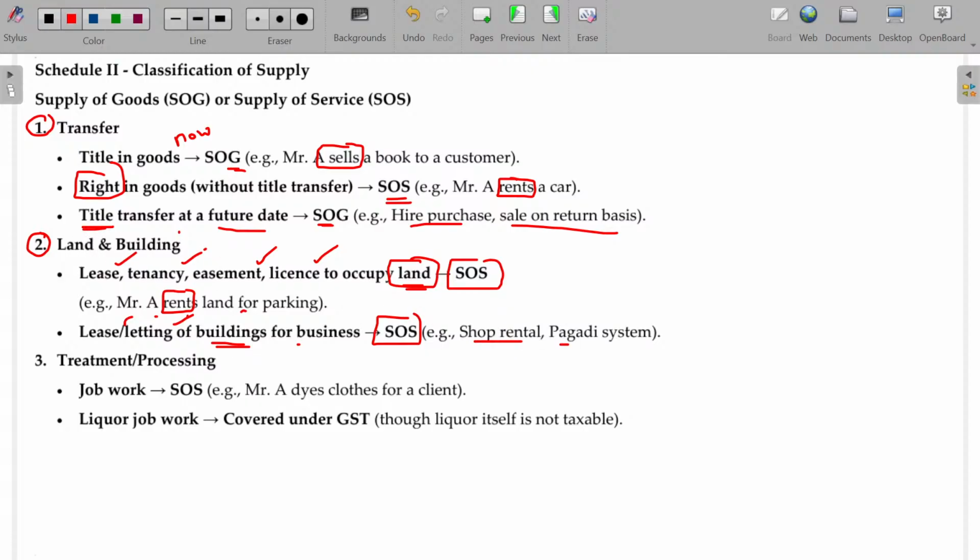Shop rental and pagadi system. A license amount will be payable, and you can occupy the property for say 50 years or 100 years, like generations will be occupying only because of the advance amount paid. That advance amount is called the pagadi system. Usually it is applicable in local markets.